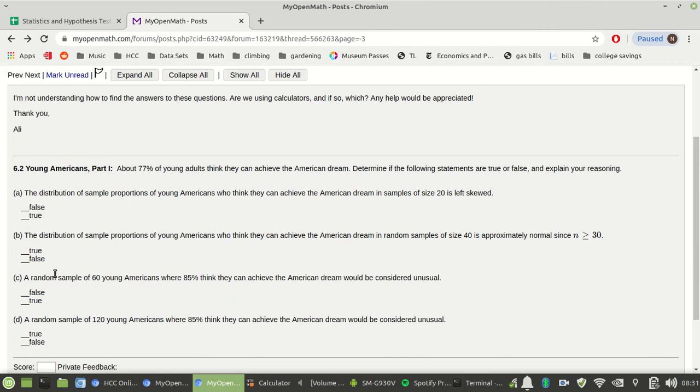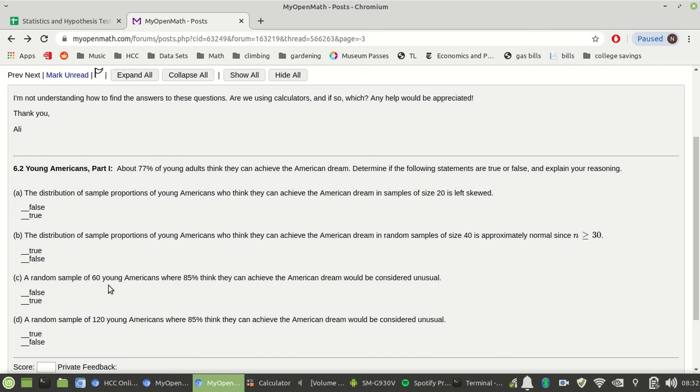Okay. A random sample of 60 young Americans where 85% think they can achieve the American dream would be considered unusual. Let's take a second and think about that. This is 77%. So if I went out and sampled 60 people, I would expect those 60 people to have a proportion that's pretty close to 77%, right? Like 78% would be fine. 80% would probably be okay, but then the question is, is 85% too far away? And so we have to decide what is unusual. So maybe we'll make a 99% confidence interval.